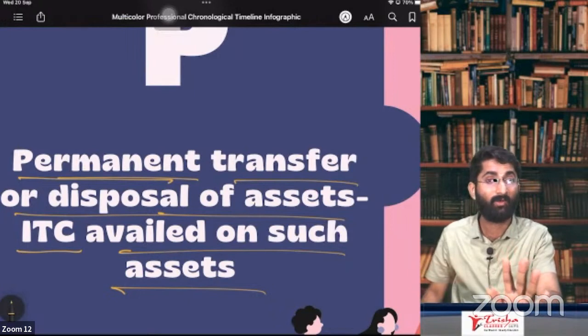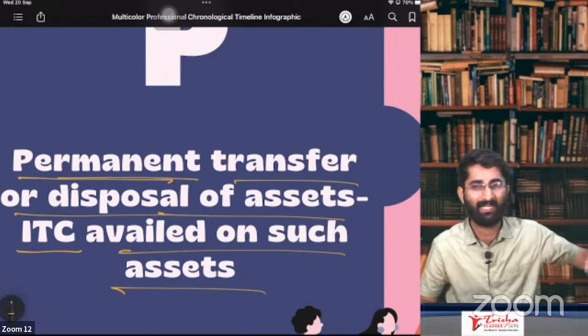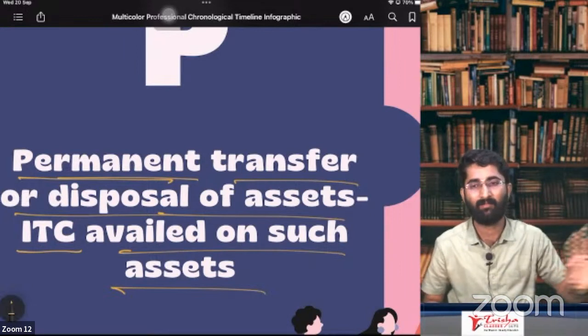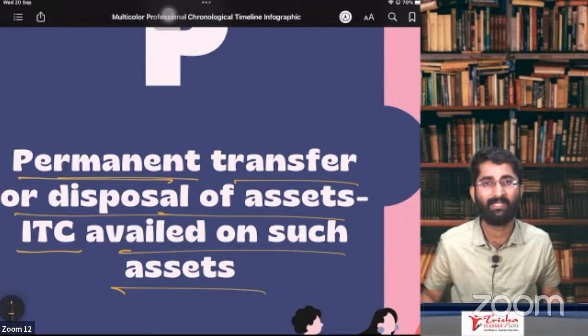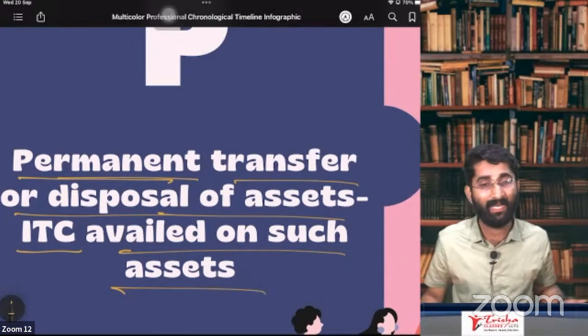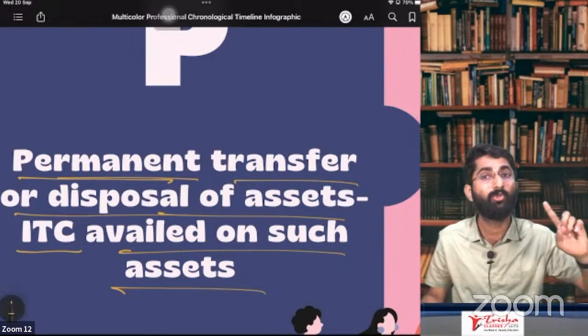So if you have taken ITC and given the asset as free, we will consider it as deemed supply. Is there GST on deemed supply, sir? Yes, there is GST on deemed supply. Can I collect it from the person to whom I have given this free of cost? No, you cannot collect. Why?